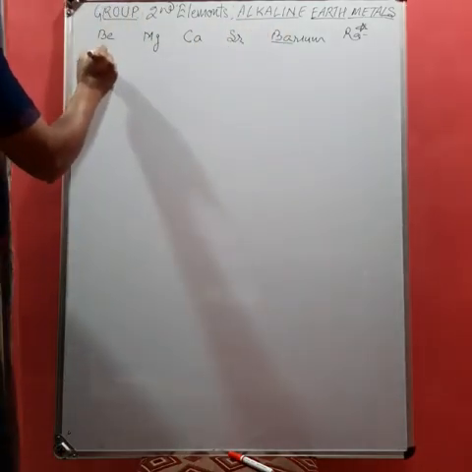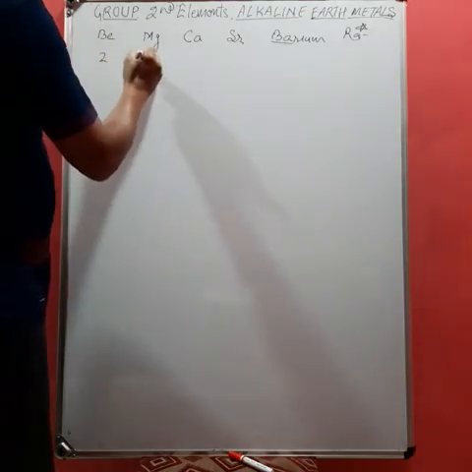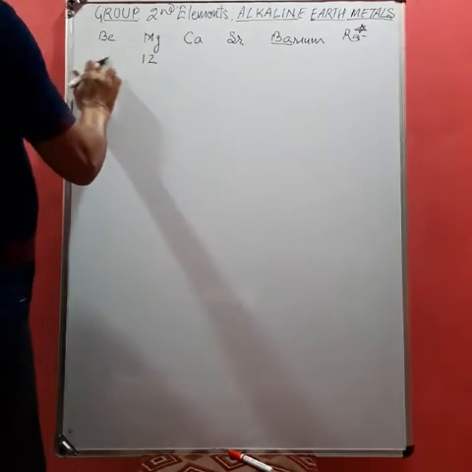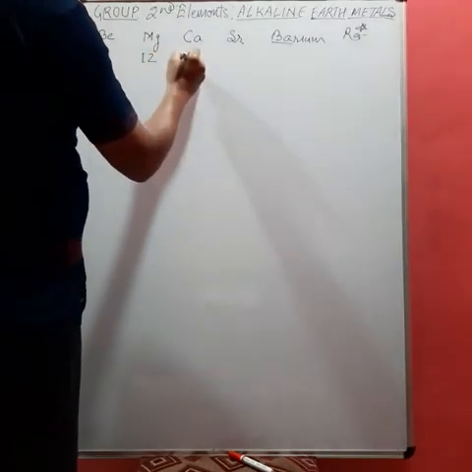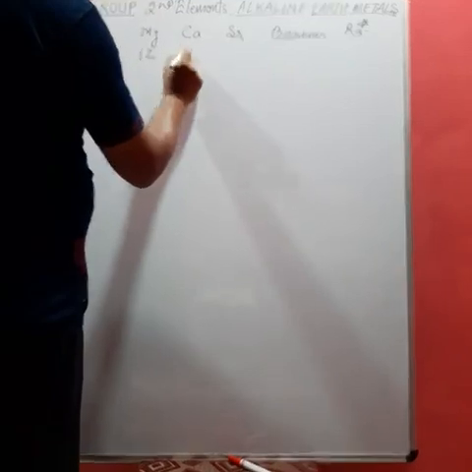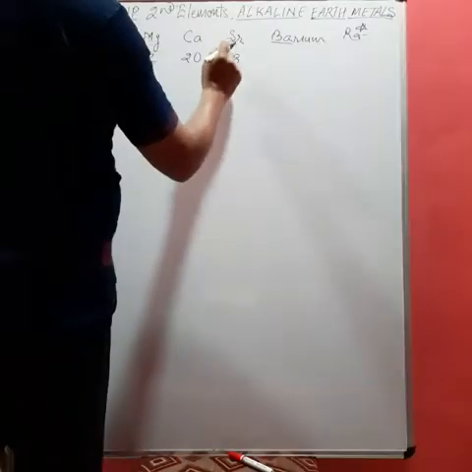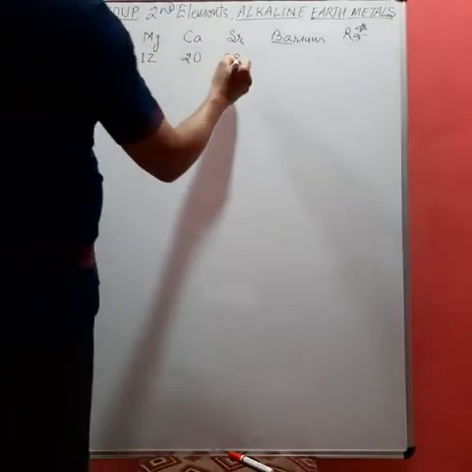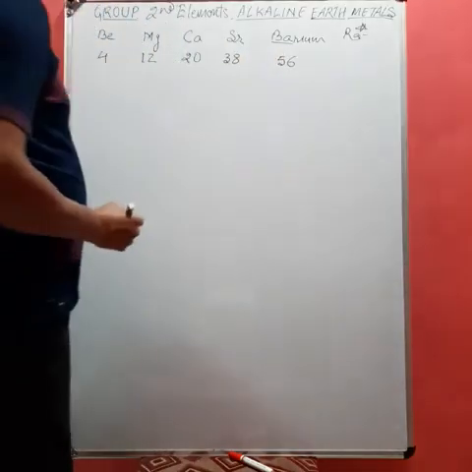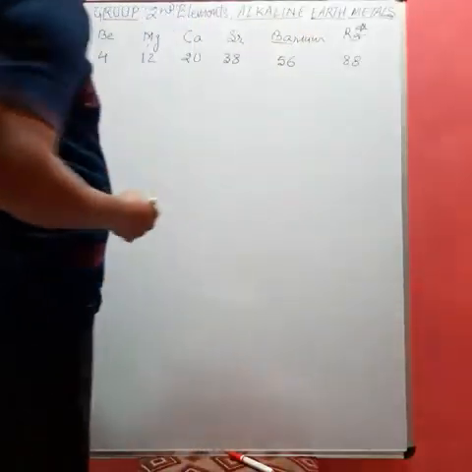Atomic numbers: it is 2, so adding 8 this becomes 4, sorry, this is 12. Then again 8, this will be 20. Then add 18, so that will become 38. Then again add 18, that becomes 56. And now add 32, that becomes 88.